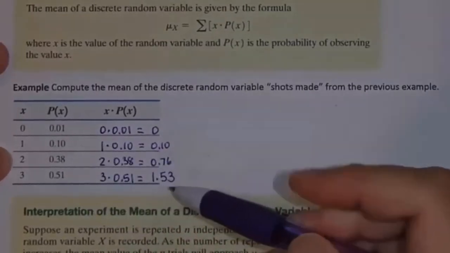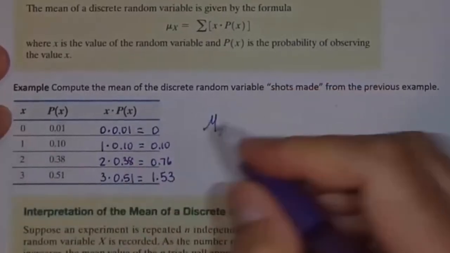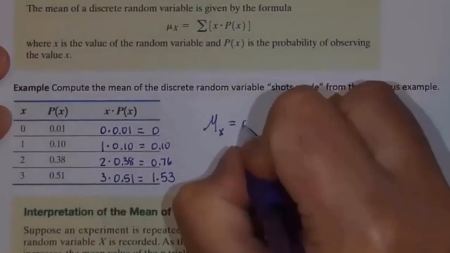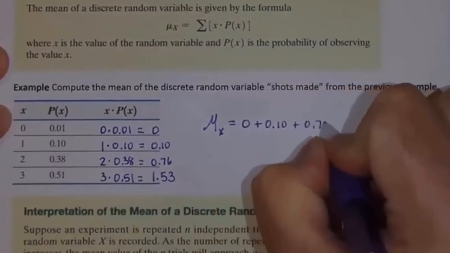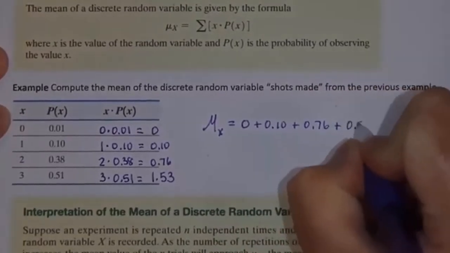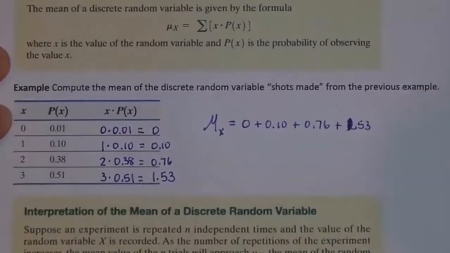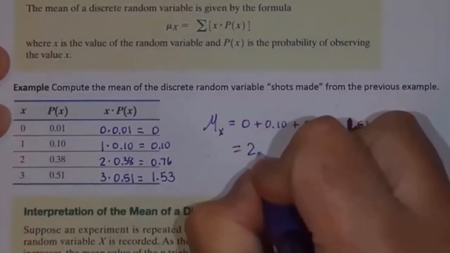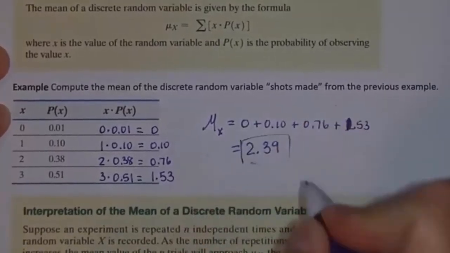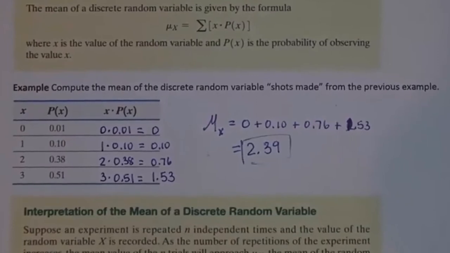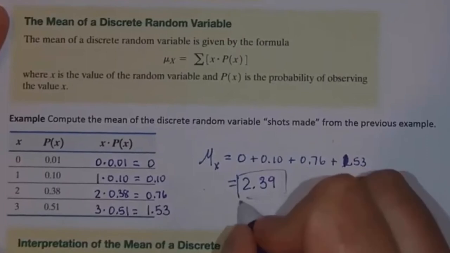And so the mean of our random variable x, the number of shots made, is going to equal 0 plus 0.10 plus 0.76 plus 1.53. That is 2.39. That is the mean for our random variable shots made in this particular case.